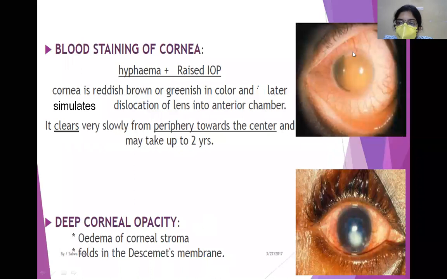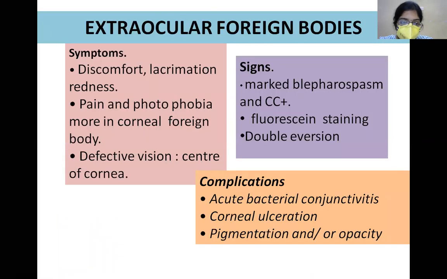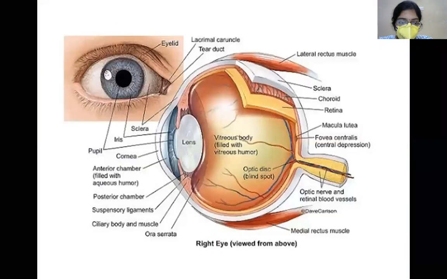Now this part, blood staining of the cornea. Suppose there is an injury to the eye, and there is accumulation of blood in the anterior chamber. Hyphema is nothing but accumulation of blood in the anterior chamber. Going back to your picture here, this is the cornea, and this chamber is the anterior chamber.